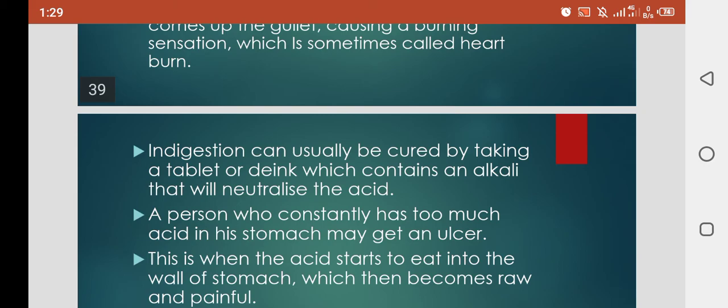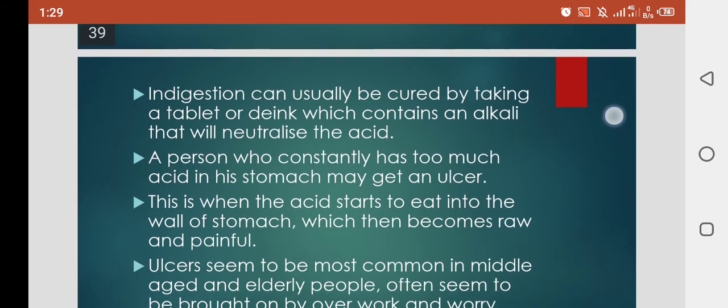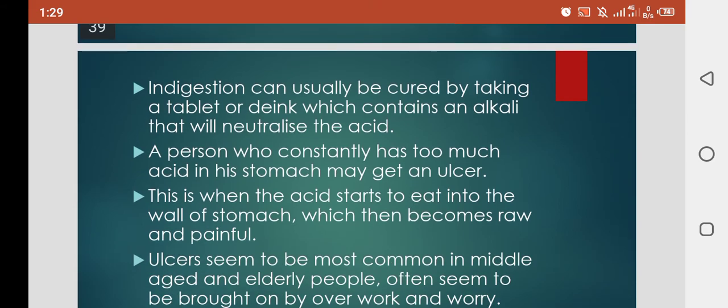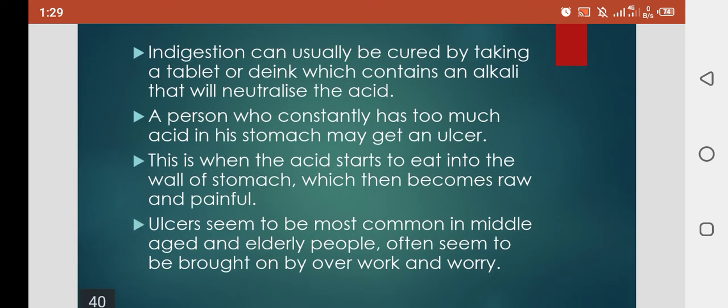Indigestion can usually be cured by taking a tablet or drink which contains an alkali that will neutralize the acid. Clear? A person who constantly has too much acid in his stomach may get an ulcer.